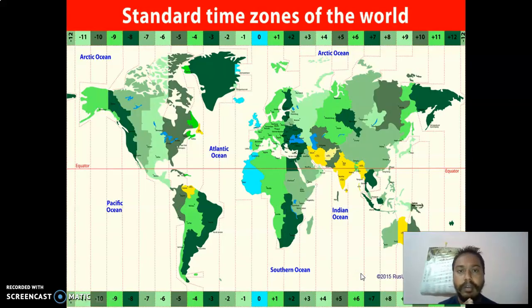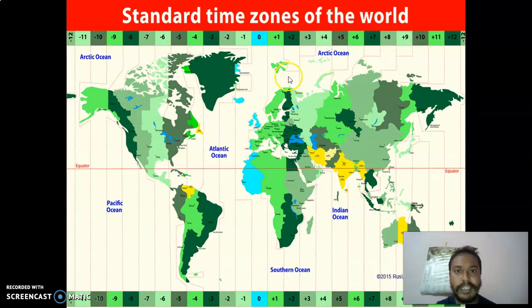So I have already told you the total longitudes is how many? 360. Now every 15 degrees, we have 1 hour. So if you divide the whole 360 by 15, then what we get is 24. 360 divided by 15, we get 24.